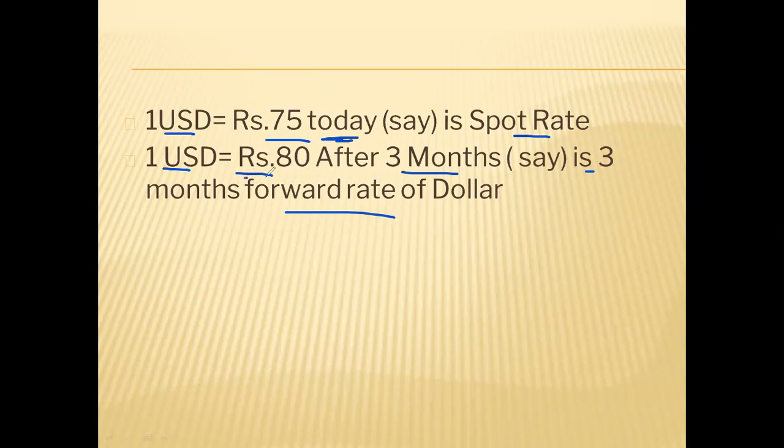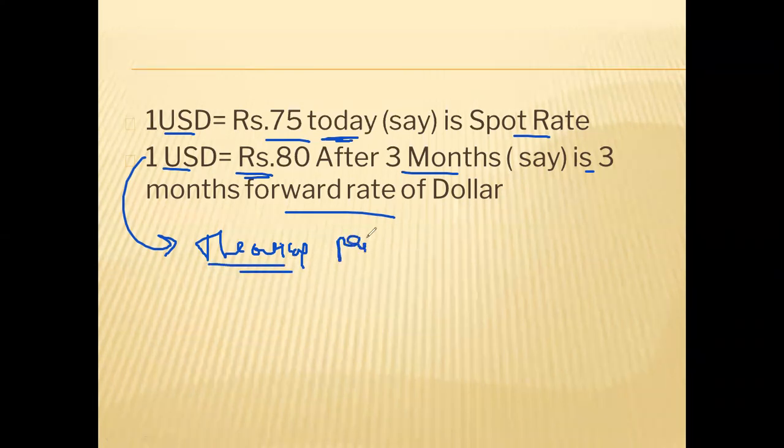And this is not actual, this will be theoretical, based on a formula. This is theoretical only. The actual rate you can know only after 3 months, no? What will be the actual price of the dollar? But this is a theoretical price, or you can say it is a contracted price between the bank and the customer.